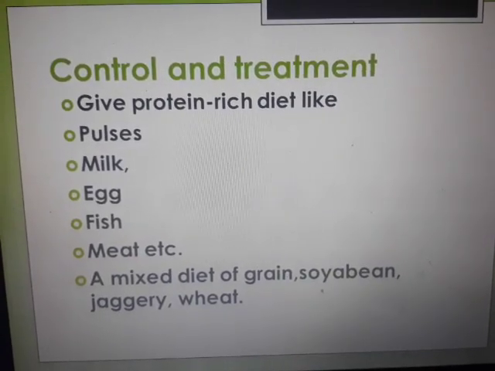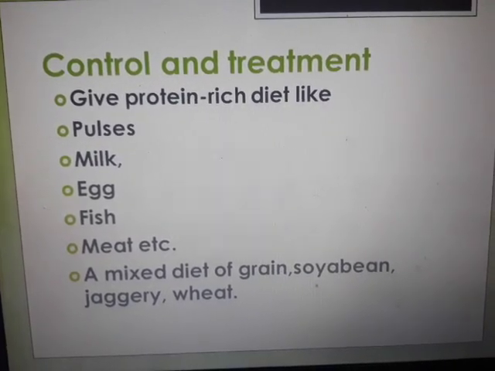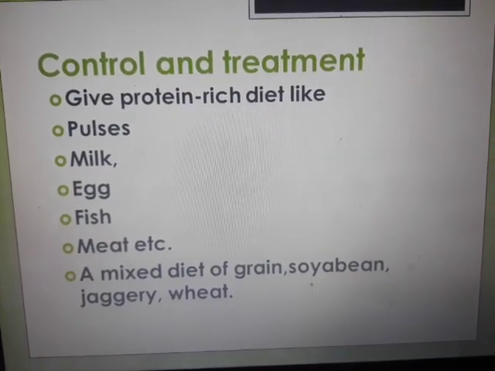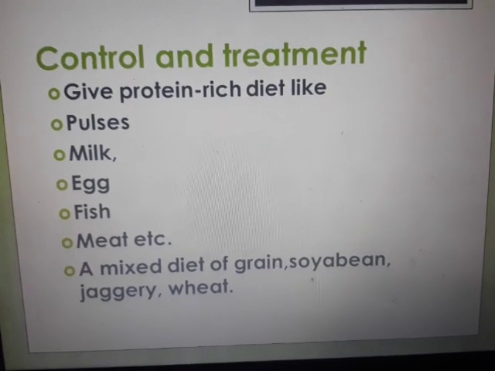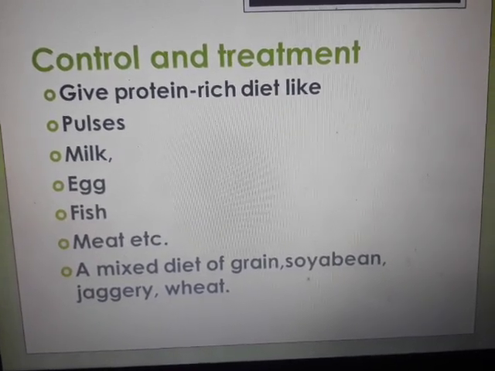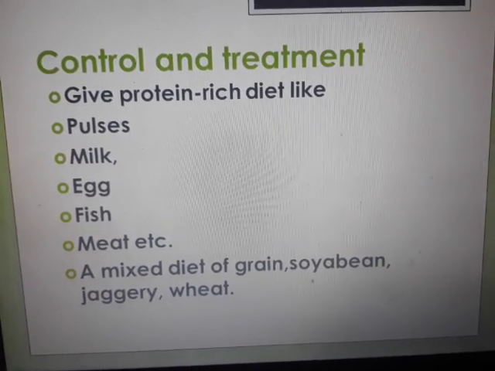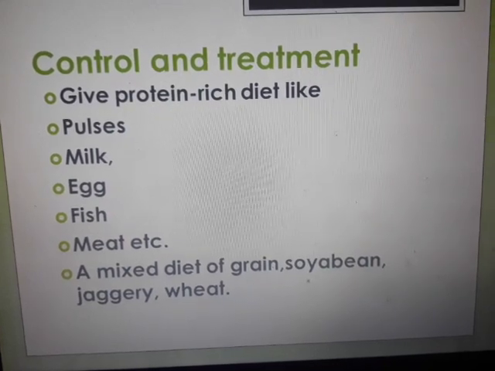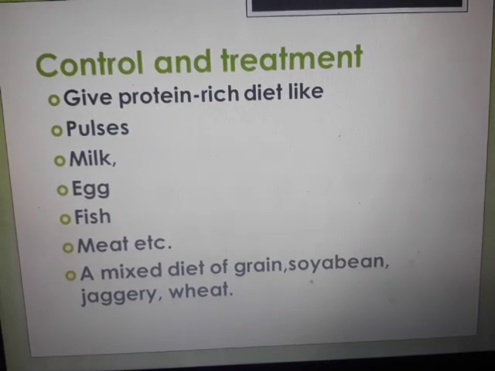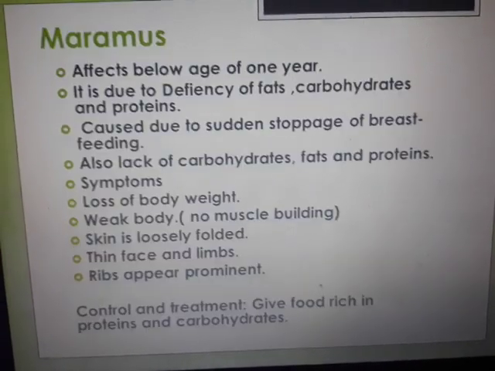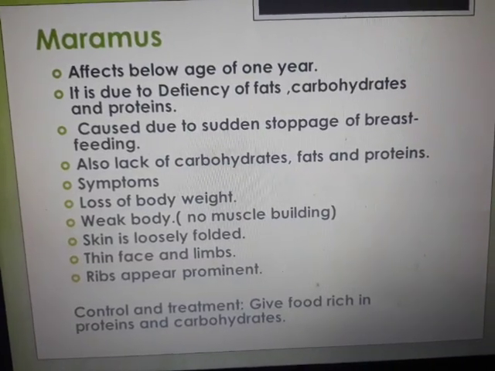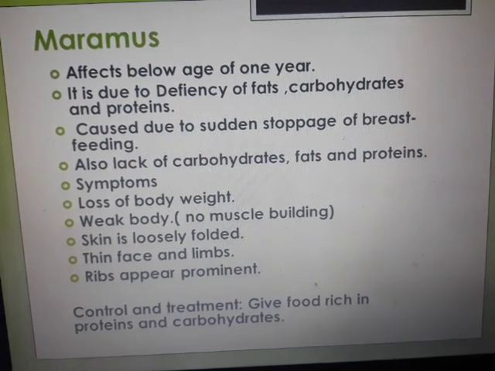How are you supposed to control and treat this? So give obviously the protein rich diet in the form of pulses, milk, egg, fish, meat, a mixed diet of grain, soya bean, jaggery, wheat. We Indians are very good in this. The women cook very nice nutritious meals for the babies, okay, just in case the breastfeeding is stopped for some reason. The second deficiency disease that may happen is Marasmus.